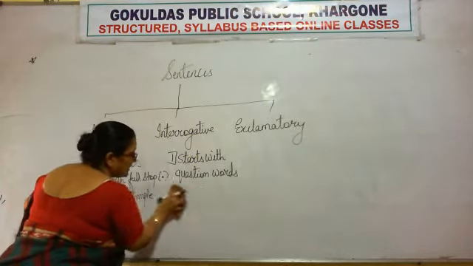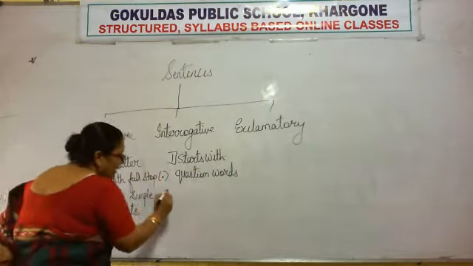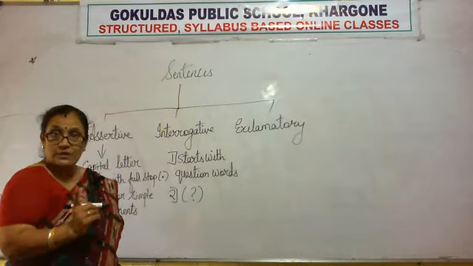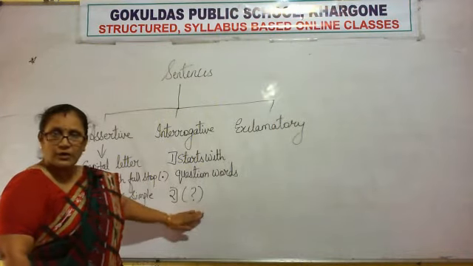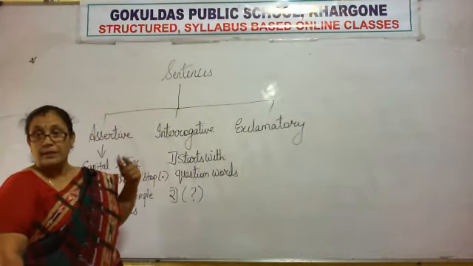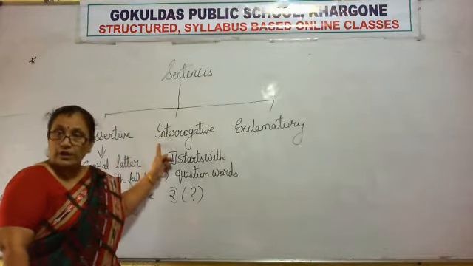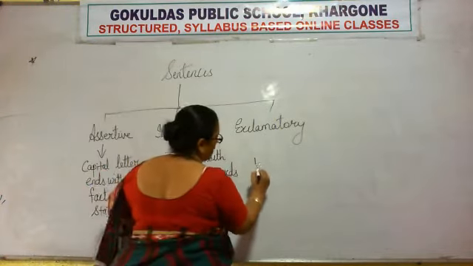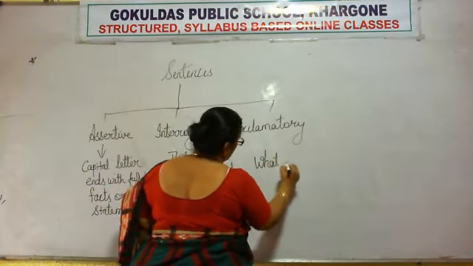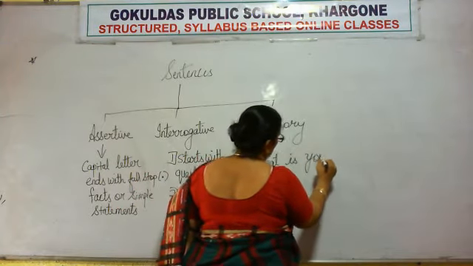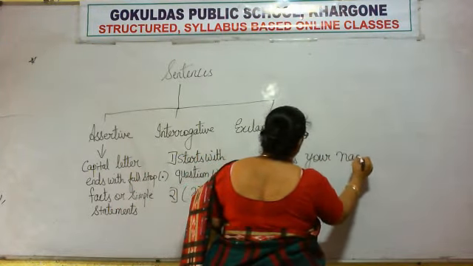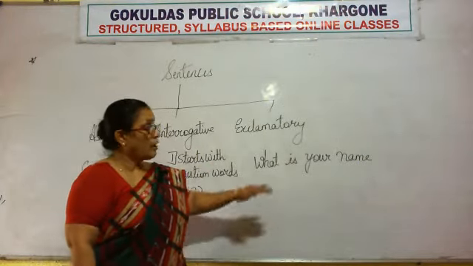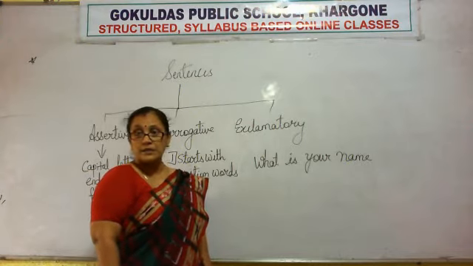And the second thing is how you will identify. You will see a question mark over here, and you can identify and tell me that yes ma'am, it is an interrogative sentence. But what if I have not put a question mark? Suppose I have written down, what is your name? But I made a mistake. I forgot to put the question mark. Now you have to identify what type of a sentence it is.